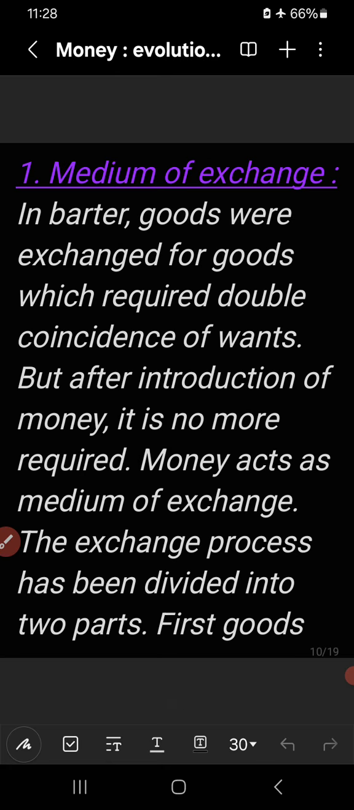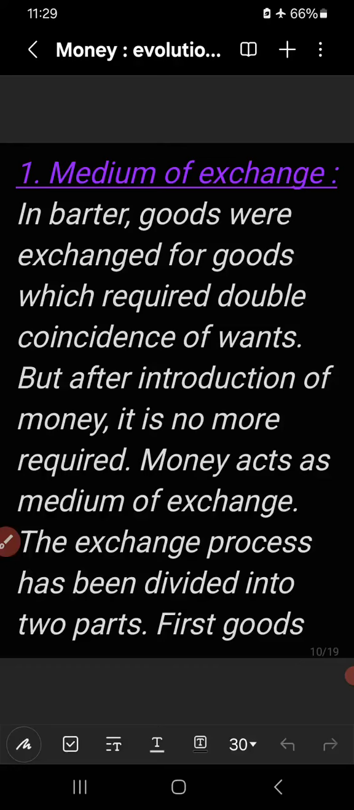Number one is medium of exchange. In barter, goods were exchanged for goods, which required double coincidence of wants. We have already discussed this difficulty of the barter system, the lack of double coincidence of wants. But after the introduction of money, it is no more required. Money acts as a medium of exchange.